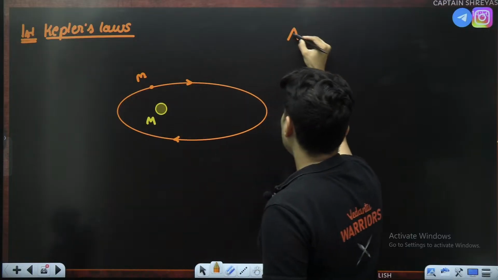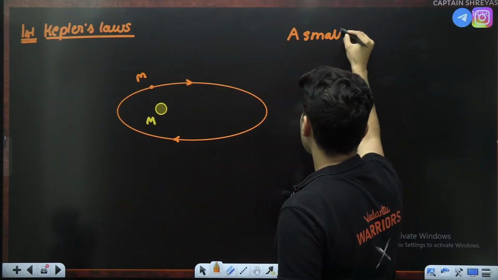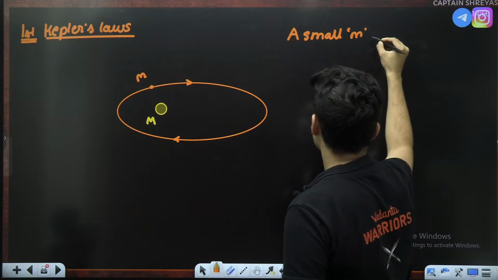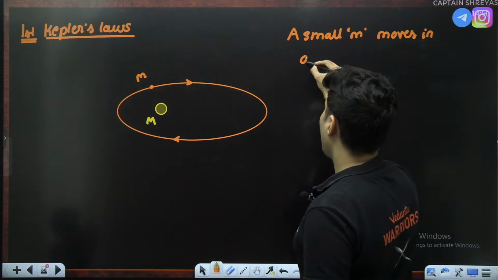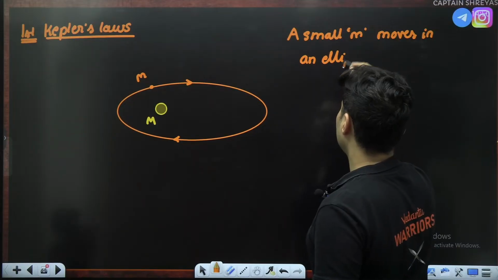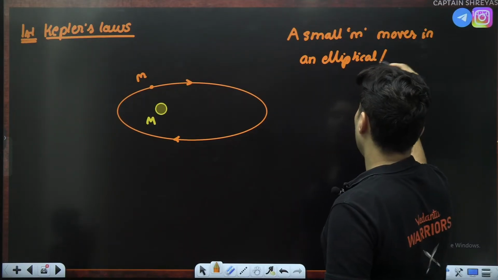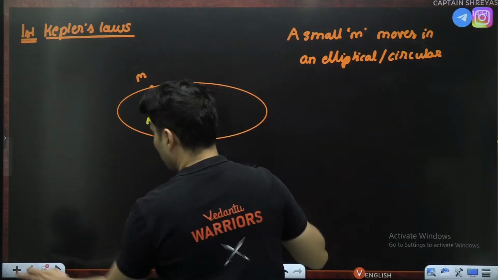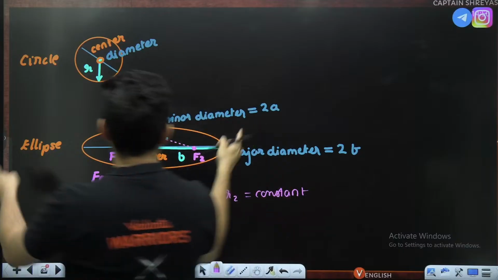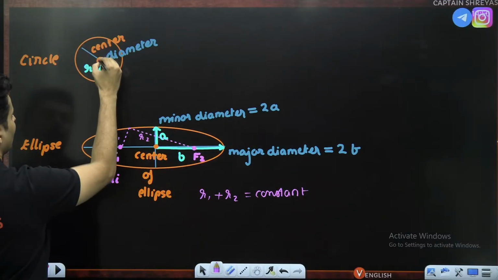So a small mass moves in an elliptical or basically circular orbit. By the way, let me also tell you, for a circle, both the foci are the same.